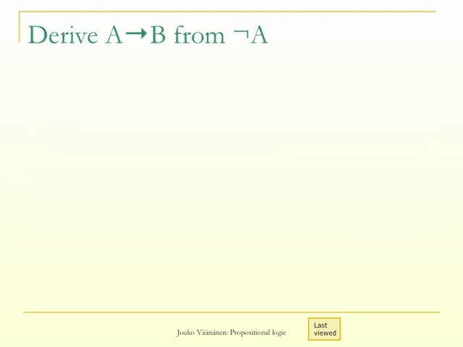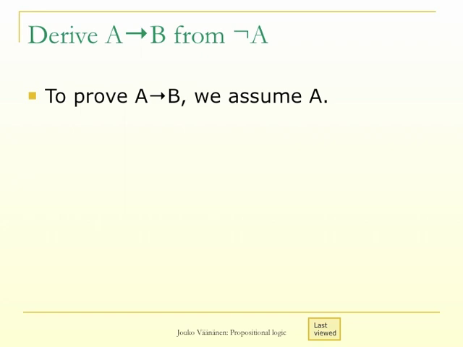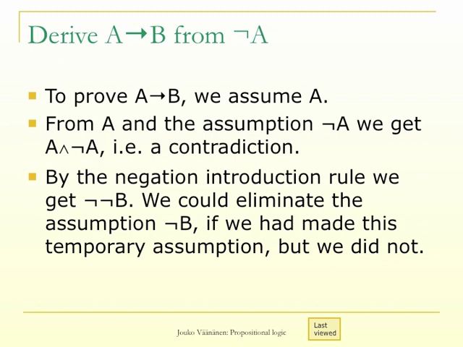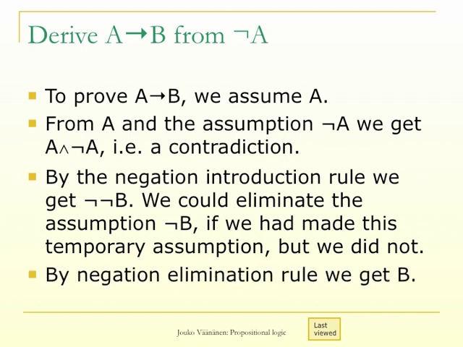Let us derive A implies B from not A. To prove A implies B, we assume A. From A and the assumption not A, we get A and not A, that is a contradiction. By the negation introduction rule, we get not not B. We could eliminate the assumption not B if we had made this temporary assumption, but we did not. By negation elimination rule, we get B as we wanted.